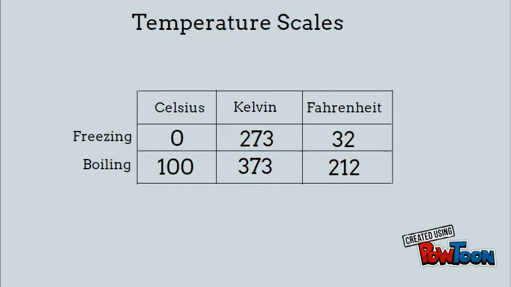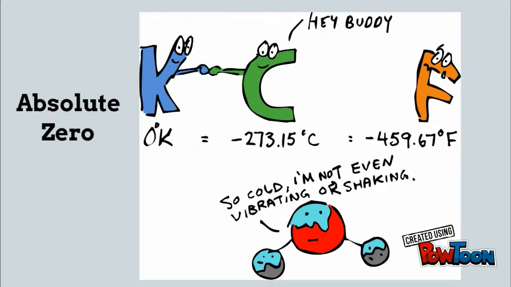So if you notice that the Celsius and the Kelvin scales, when you go from one to the other, it's a 1-to-1 scale. So there's no multiplying or dividing, it's simple addition and subtraction. Absolute zero is a theoretical number where there is no molecular movement at all. So it's 0 Kelvin.